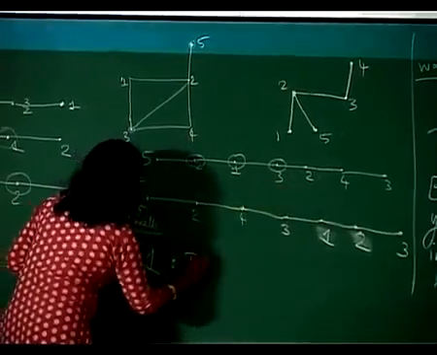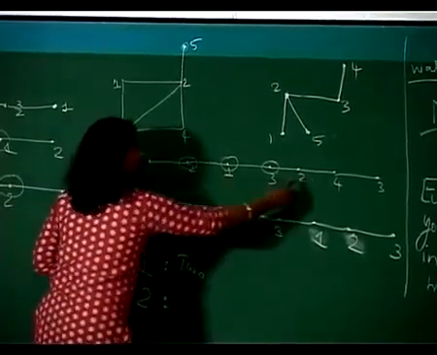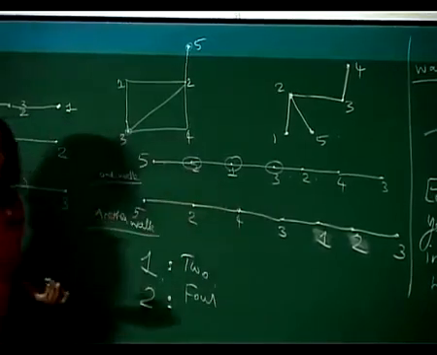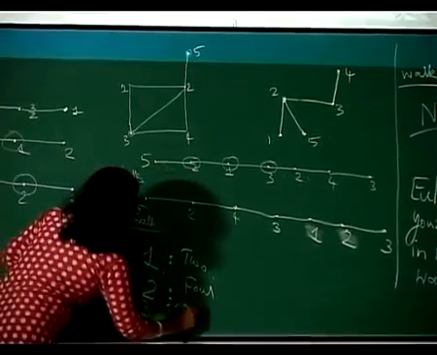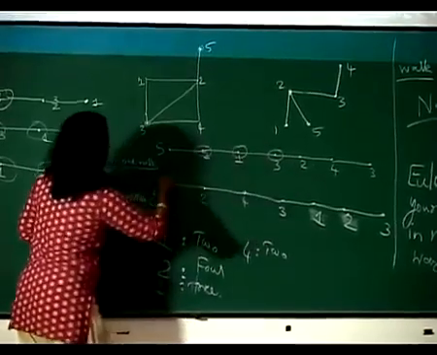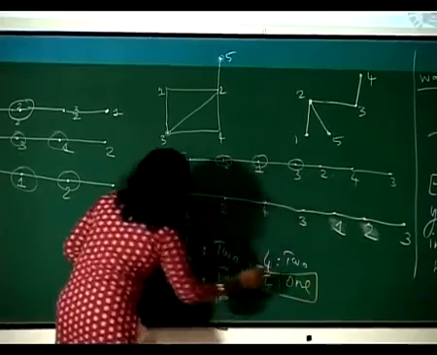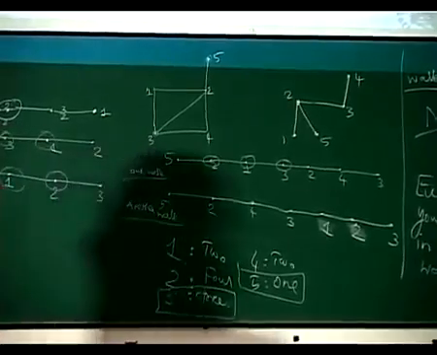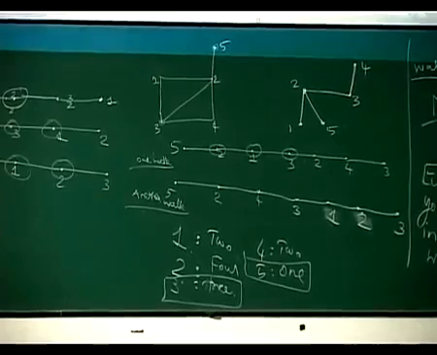For 1, only 2. For 2, 4, because here coming and going and then here coming and going. For 3, 2. And then 4, 2. And then 5, 1. So we don't bother about the starting point and ending point. Look at the remaining points. The number is an even number. Can you see? 2, 4, 2.